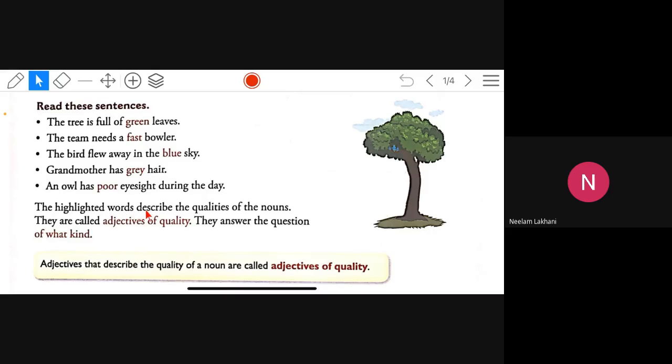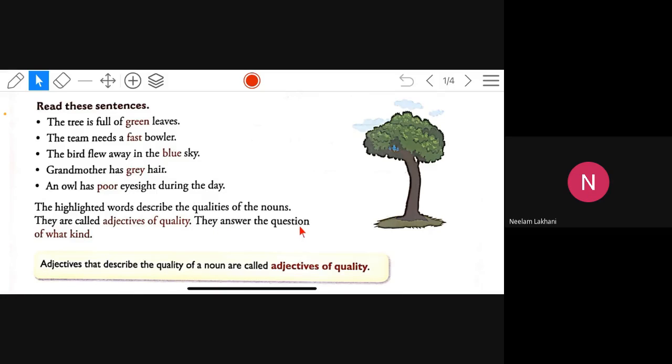The highlighted words describe the qualities of the nouns. They are called adjectives of quality.